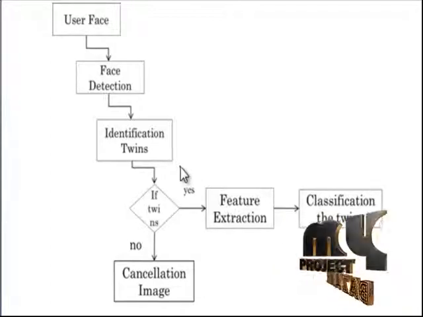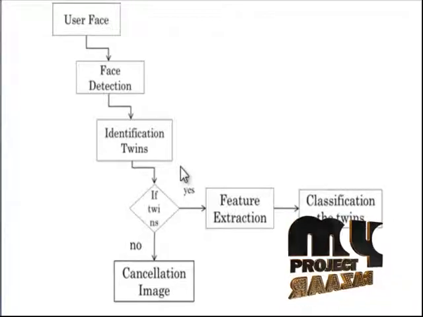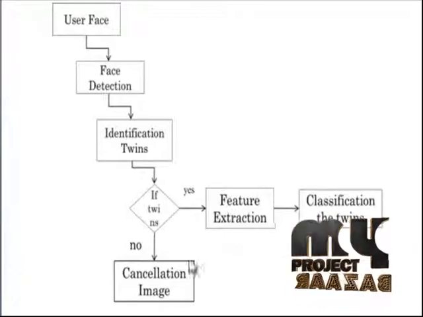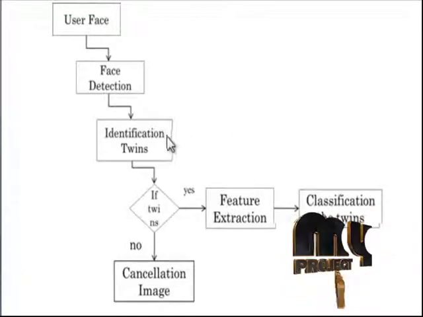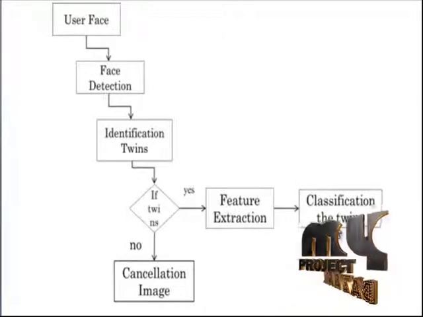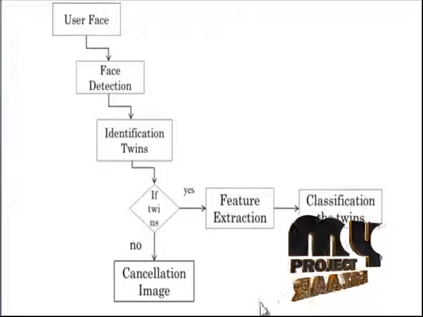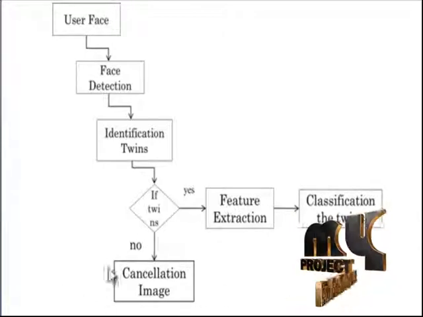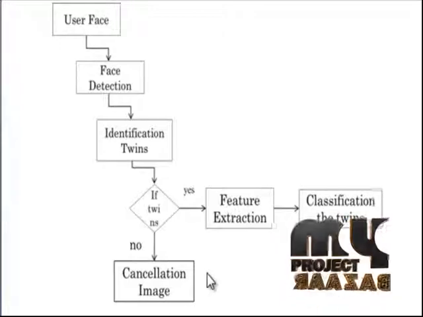They are local binary pattern (LBP) and the Gabor feature, which are important models in the process to compare those selected sets with the existing data set. This is a powerful flow of the process for identification of twins. For final classification, multi-SVM classification is used as the classification technique. And then, if a given image is not in the data set, the final process of cancellation of the image should be executed.